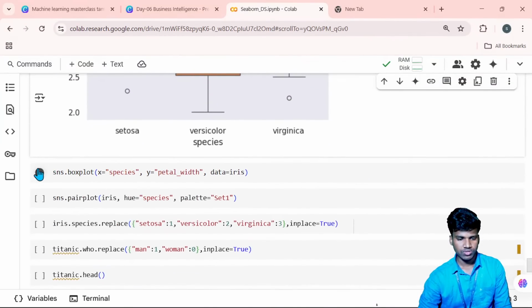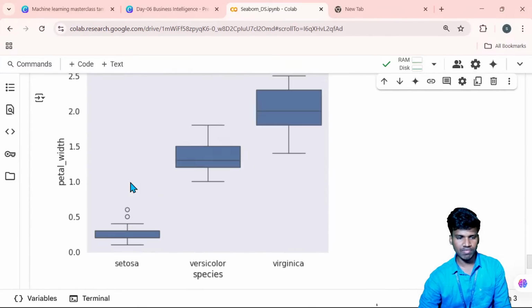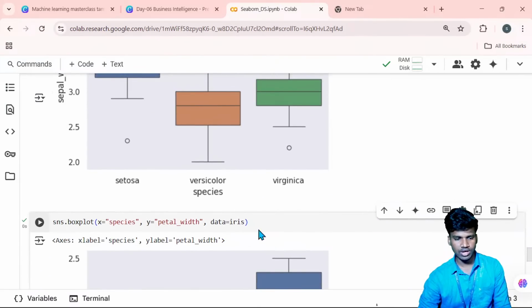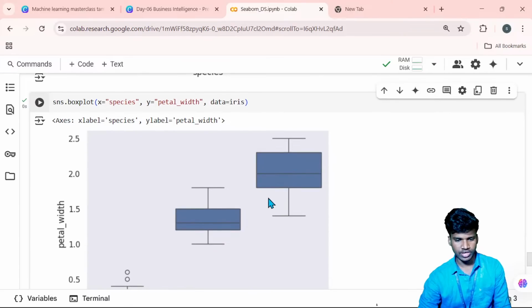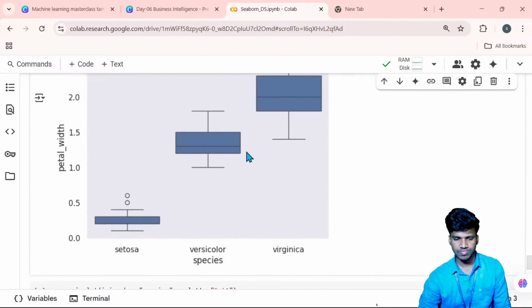Okay. So next is the petal width. That also works the same way. So the minimum petal width of species, where is petal width? Yeah, here. Minimum petal width is 0.1 and maximum is 2.5. So here also maximum is 2.5. Oh, sorry, here. Yeah, starting with 0 and maximum is nearly 2.5.